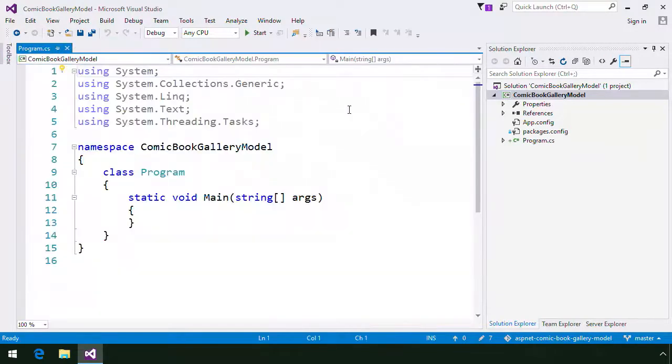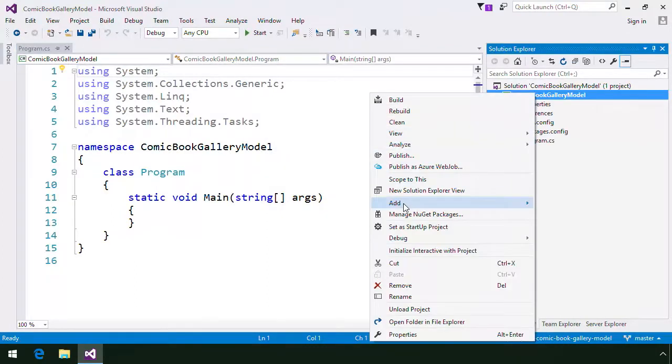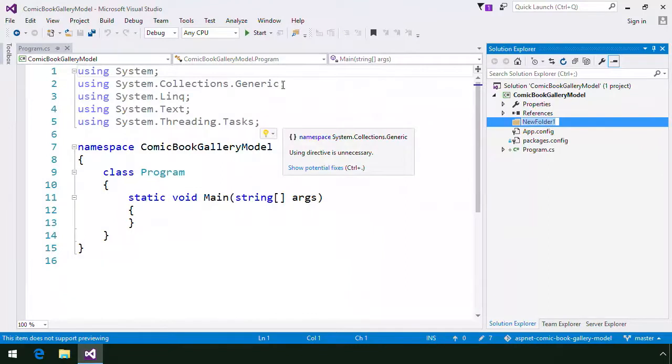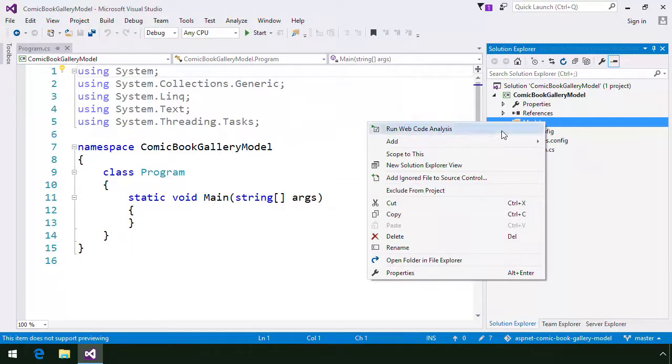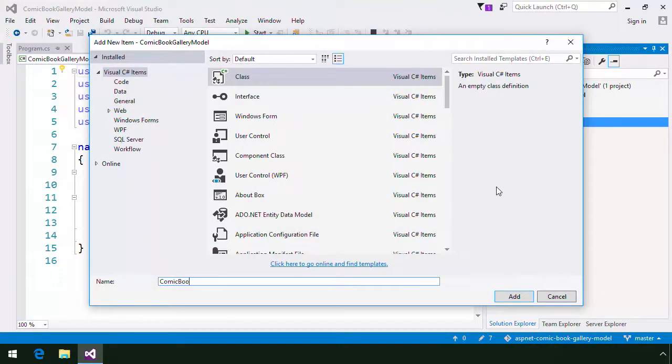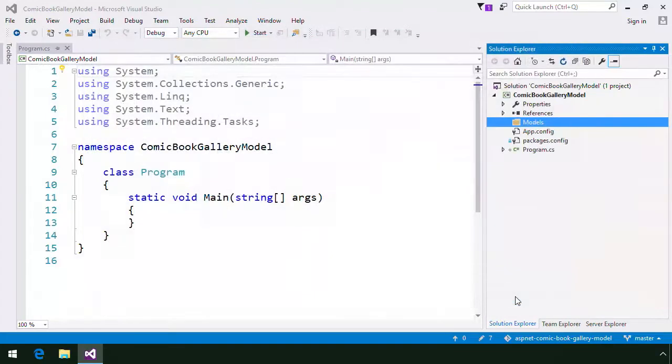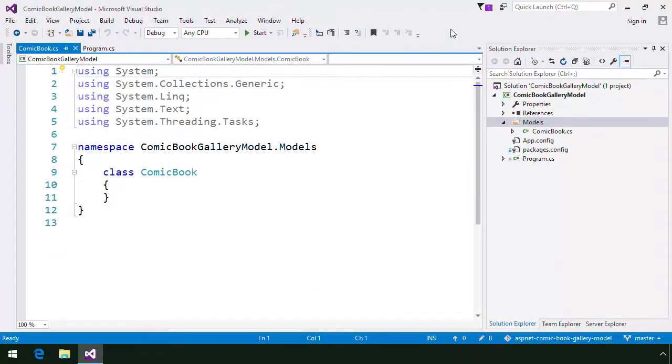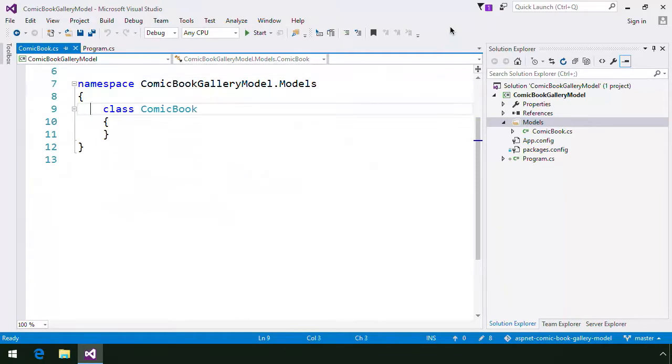Let's add our entity class, but first, let's add a folder named Models. This folder will contain all of our project's entity classes. Right-click on the folder and select Add Class. Name the class ComicBook and click Add. I'll go ahead and make the class public. There's no compelling reason at this time to restrict access to this class, and I'll add the following properties.